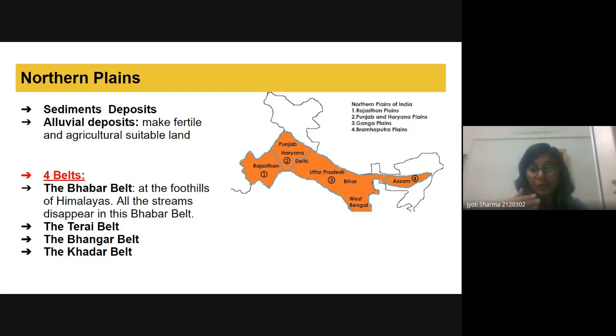Whenever the river crosses, it deposits sediments. The newly deposited land is called the Khadar belt. Each time it deposits sediments, it pushes the older sediments in the opposite direction, so the older alluvial forms the Bangar belt. You must know these four belts: the Bhabar, Terai, Bangar, and Khadar.